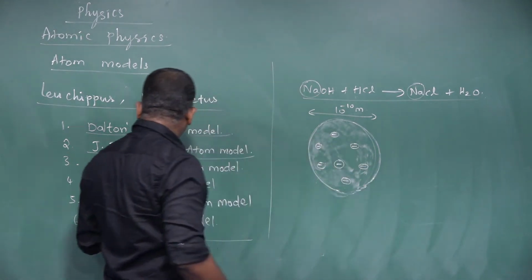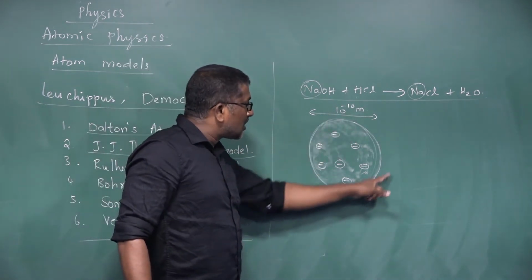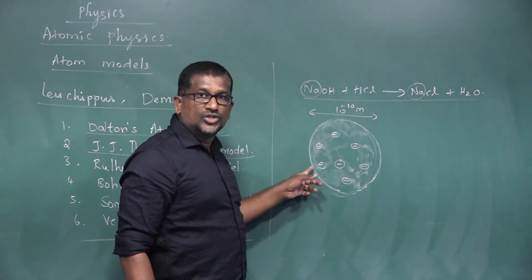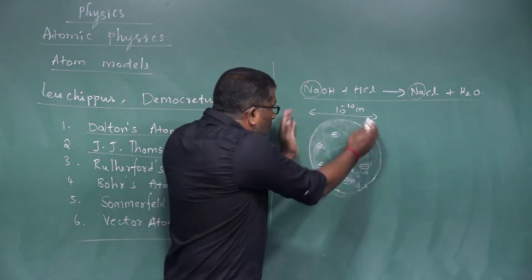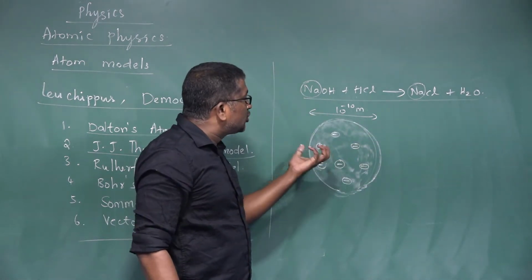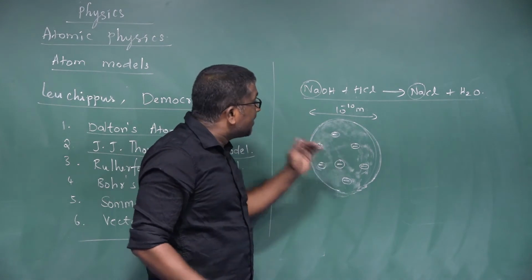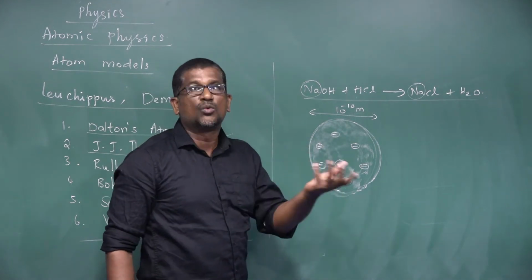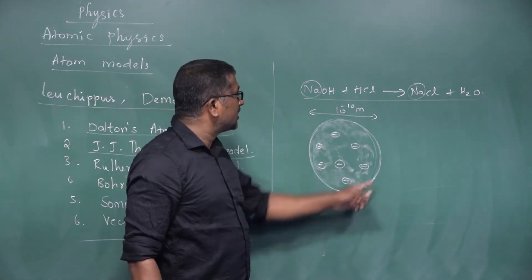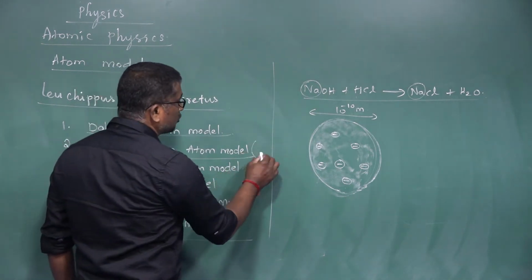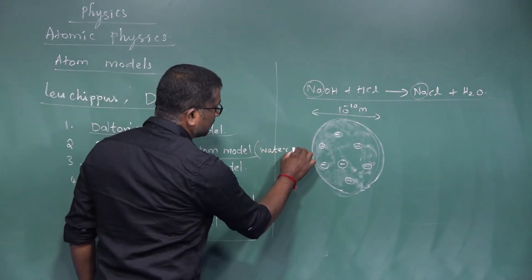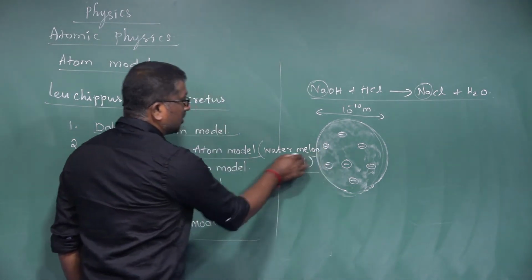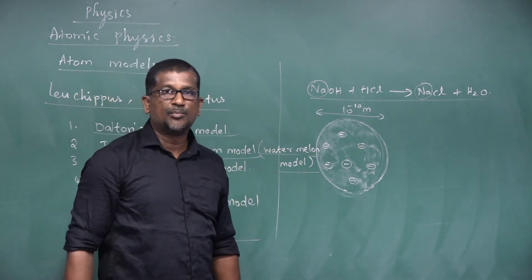So according to J.J. Thomson, the atom is a sphere of diameter 10 power minus 10 meter, containing positive charges spread out over the sphere, and the negative charges are embedded in the positively charged sphere, like seeds in a watermelon. That is why J.J. Thomson's atom model is also called the watermelon model, or otherwise the plum pudding model.